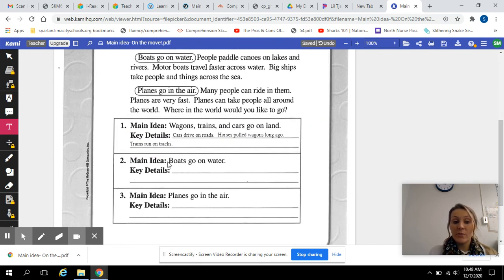Now, you need to do paragraph 2 and paragraph 3. So paragraph 2, the main idea is that boats go on water. What does it say about boats going on water? How do I support that, or how do I prove that boats go on water? Okay, so put your details there. Then the last one, the main idea is planes go in the air. Well, I've got to prove that planes go in the air. What does it say about planes going in the air?